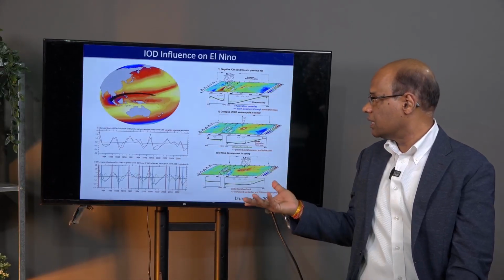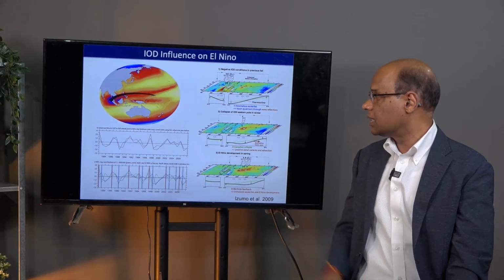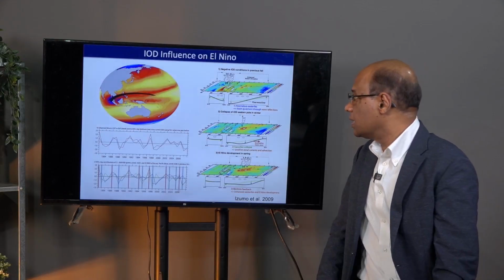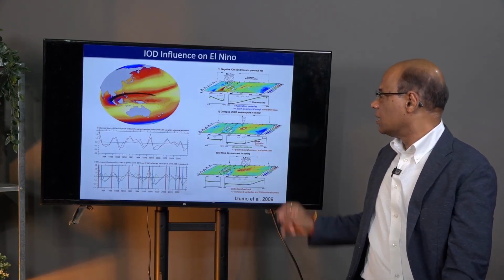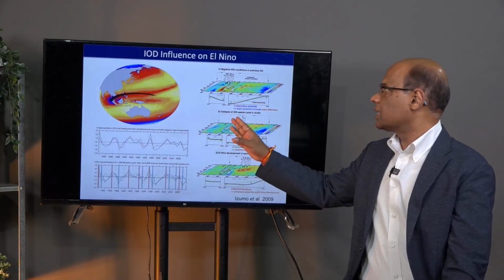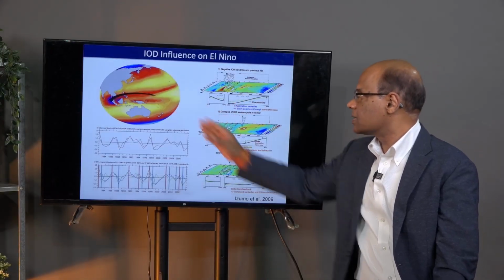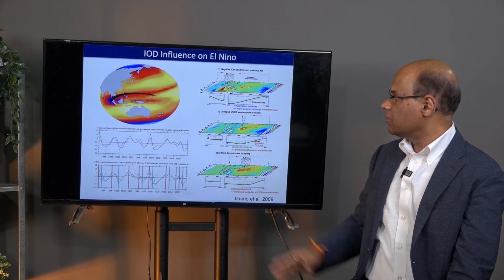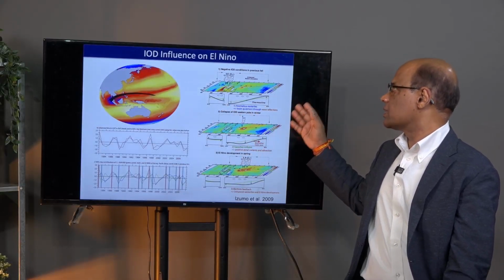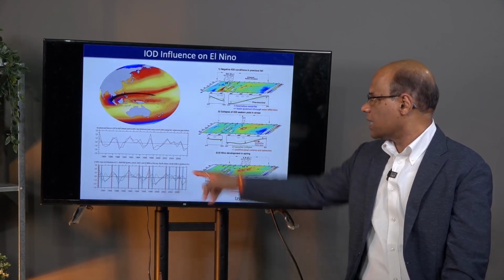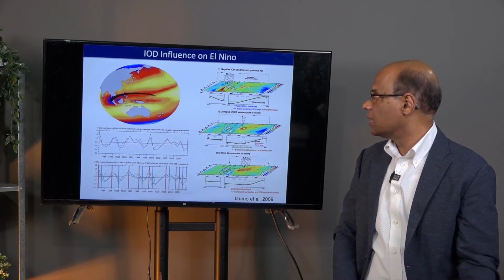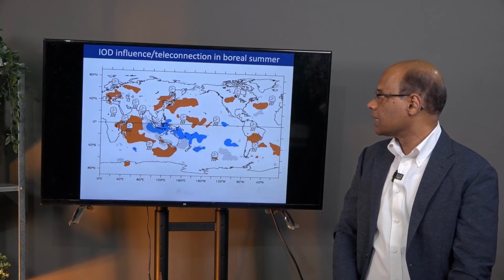In one of my studies with Professor Yamagata, we showed that the Indian Ocean dipole can influence the southern oscillation. And in this study, Izumo et al., we found that ENSO predictability can be influenced by the IOD. By using just IOD information, we can predict ENSO 2 years ahead, because the cycle of the Indian Ocean dipole influences the cycle of ENSO in the tropical Pacific.